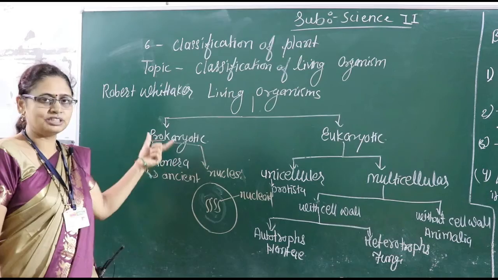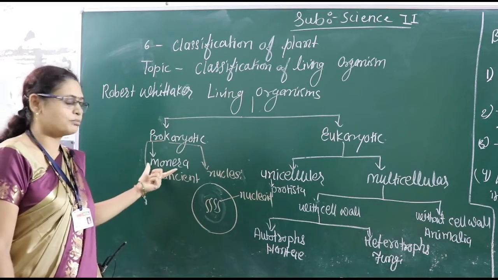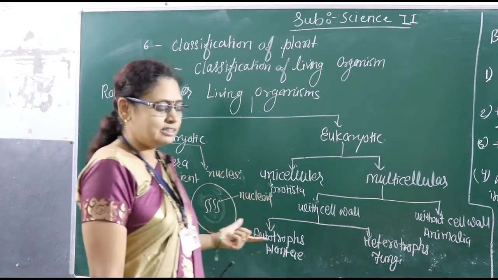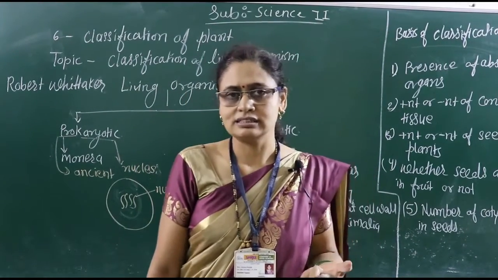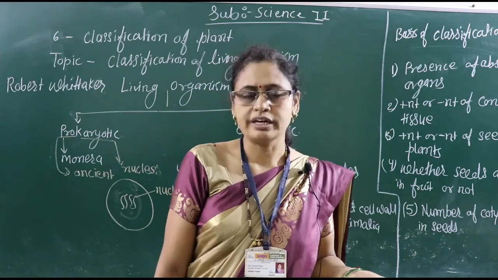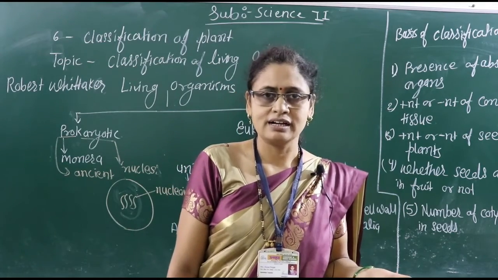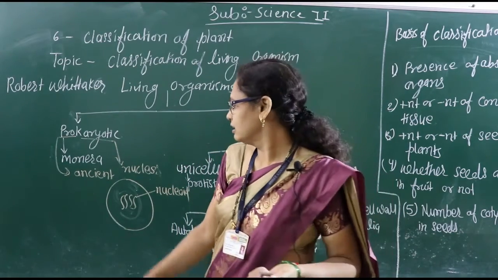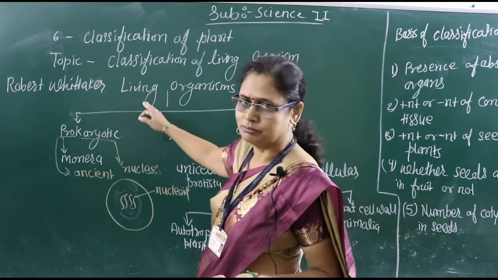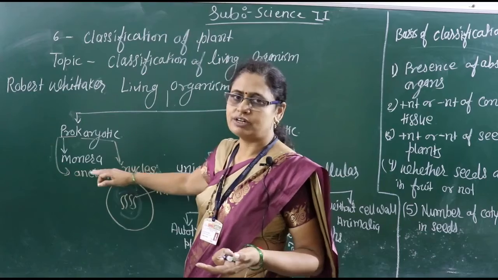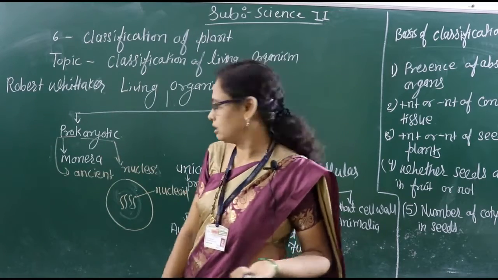Which organisms come amongst the prokaryotes? Monera. What are examples of Monera? All the bacteria, Lactobacillus, Staphylococcus, tuberculosis bacteria, all those bacteria come in Monera. So what is Monera? Monera is a kingdom, and in the kingdom Monera we keep the bacteria.